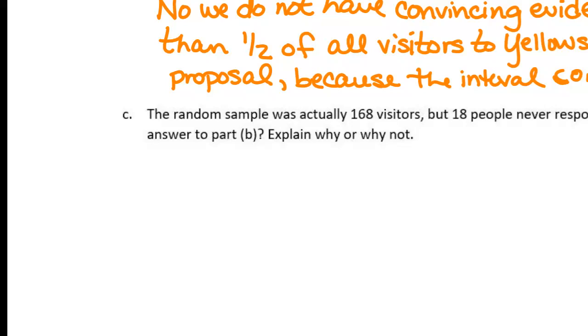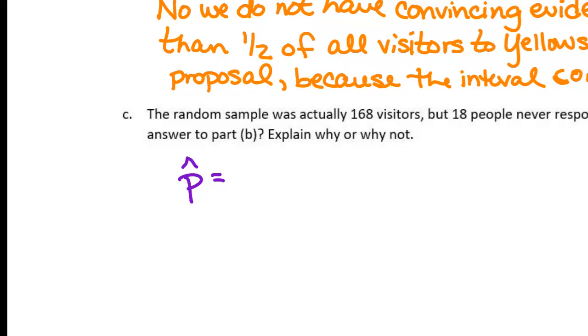So what happens to my interval if these people had responded? It could go up or down. Let's assume, best case scenario, they all come back and say yes, we are in support of this. How would that change your p hat? It would be higher.